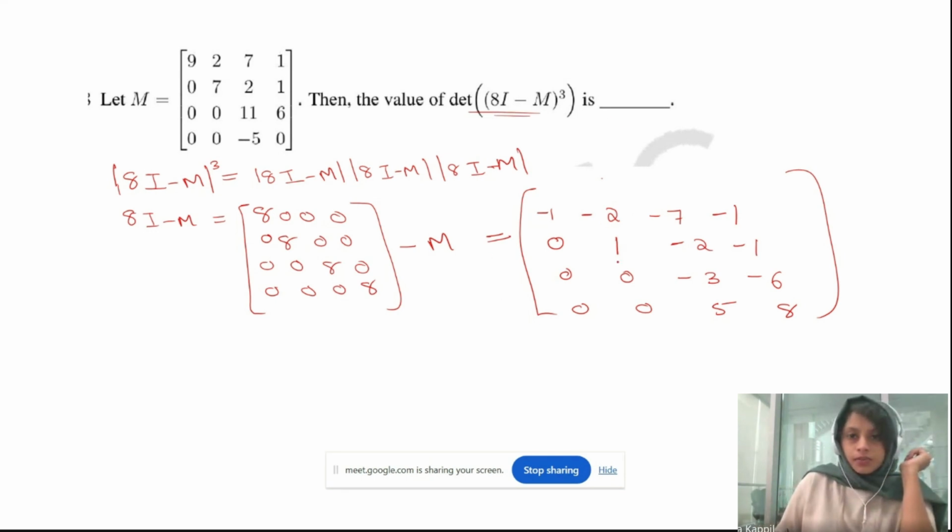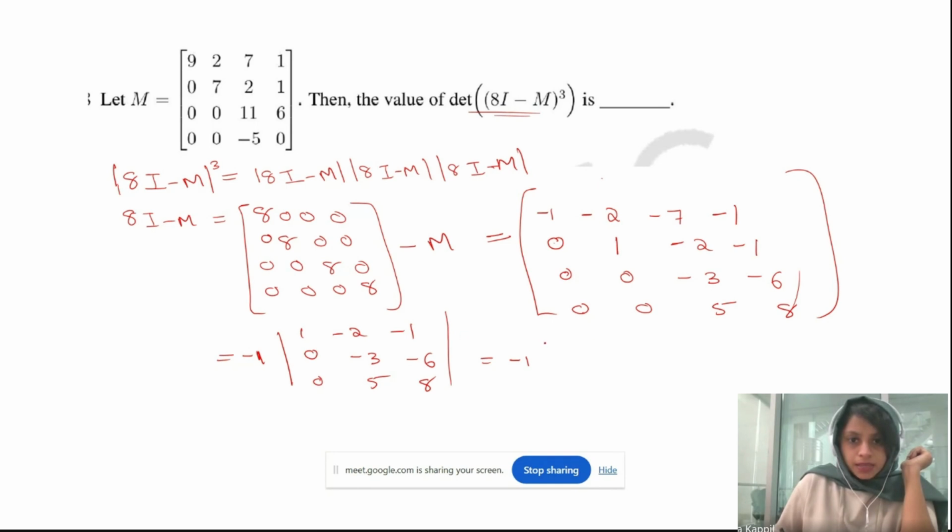Okay. So what will be the determinant of this? It is minus 1 times the determinant of this one: 1, minus 2, minus 1, 0, minus 3, minus 6, 0, 5, 8. Because these three elements are 0, we don't need to calculate that one. So here it will be minus 1.